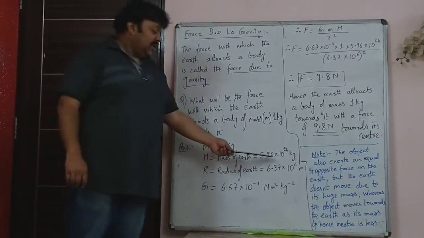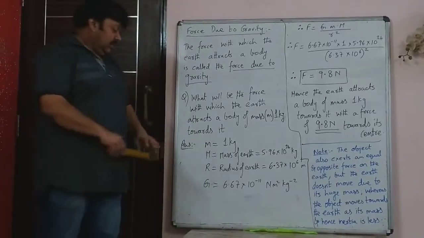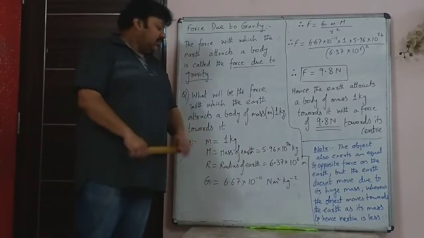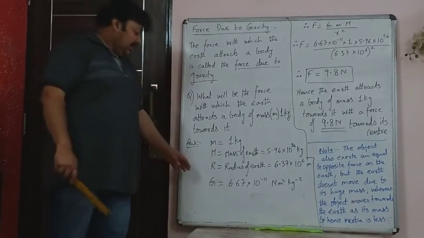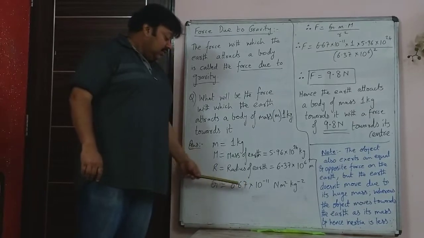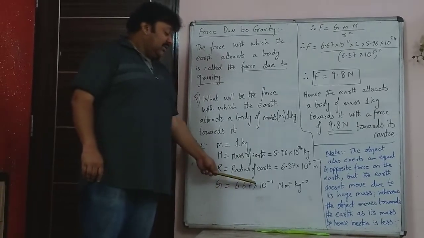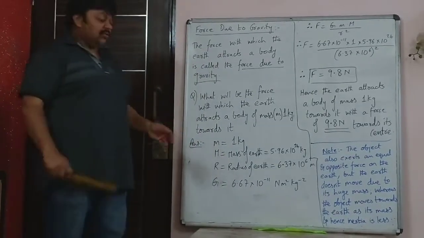Mass of the earth 5.96 into 10 raised to 24 kg. Radius of the earth 6.37 into 10 raised to 6 meter. And the value of G, this you have to know, 6.67 into 10 raised to minus 11 Newton meter squared upon kg squared.